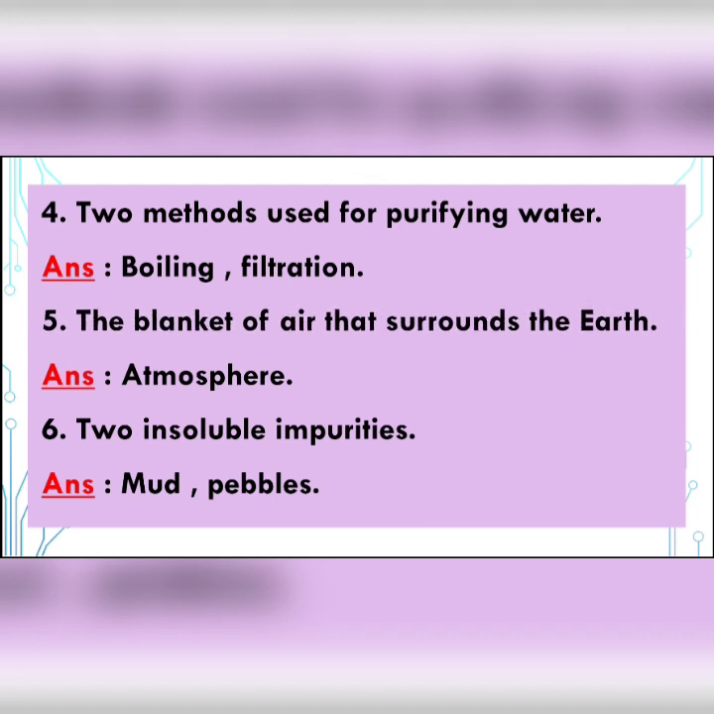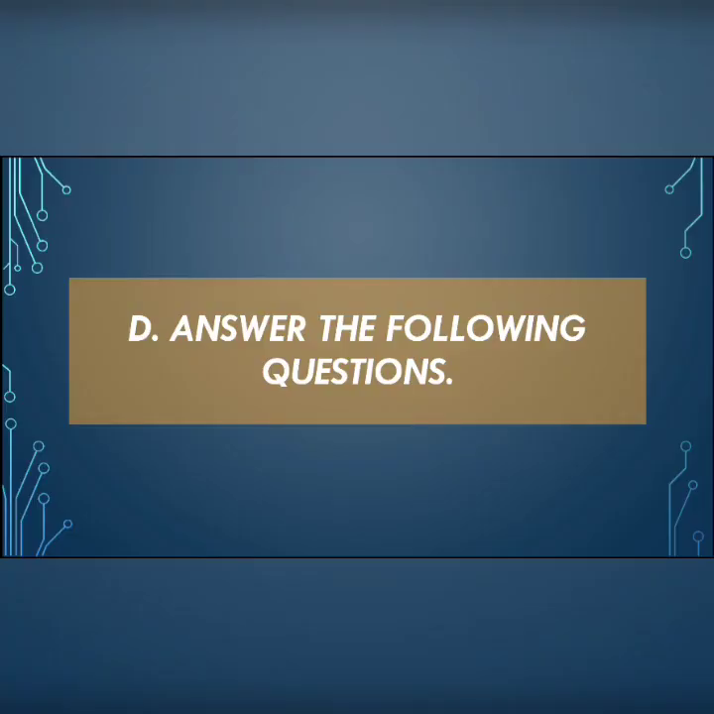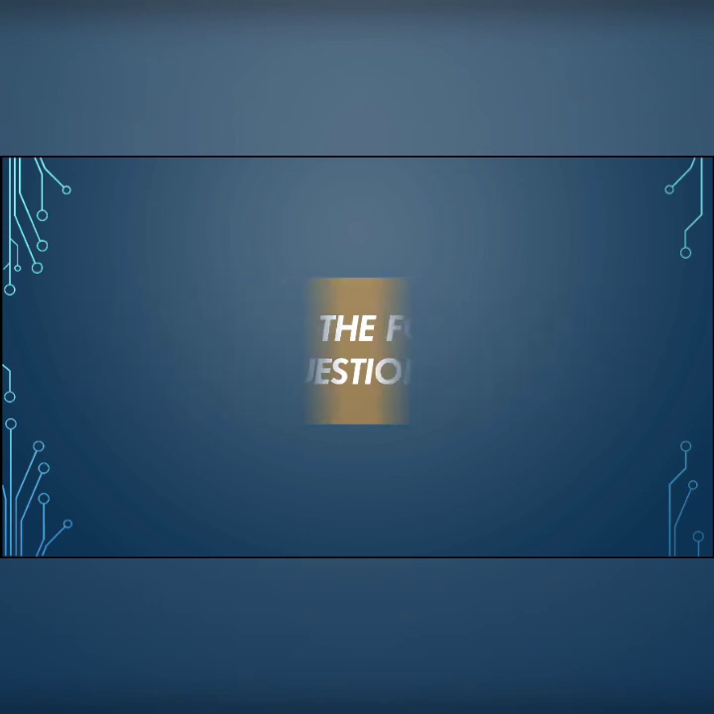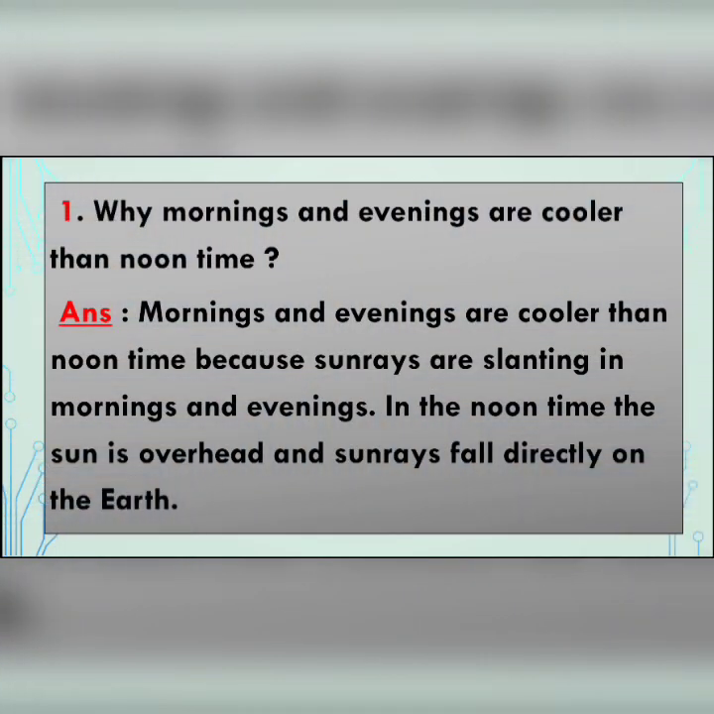Number 5, the blanket of air that surrounds the earth. Answer is atmosphere. Number 6, 2 insoluble impurities. And the answer is mud, pebbles. So, these are the answers of question C. Next, moving to question D. Answer the following questions. Answer of question D also you have to write in your classwork copy.